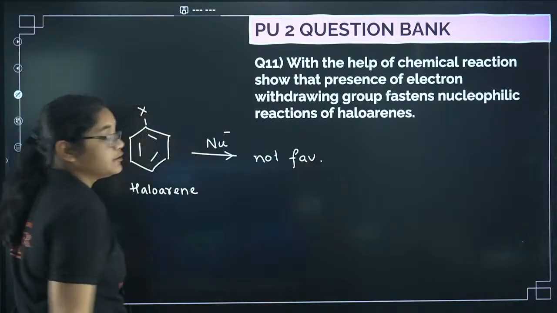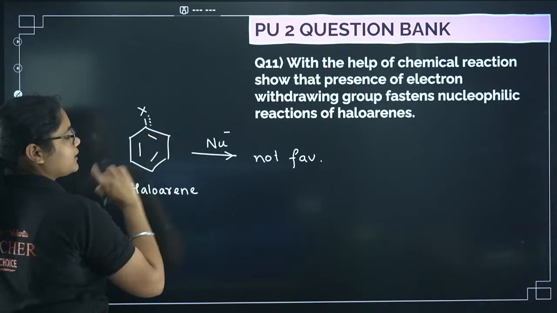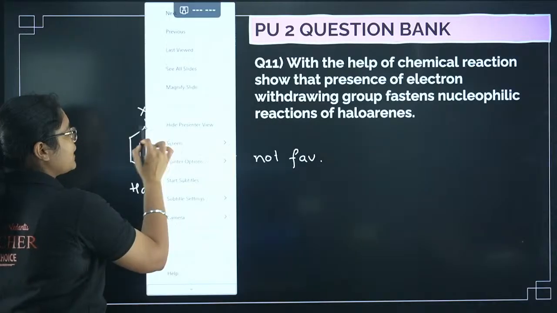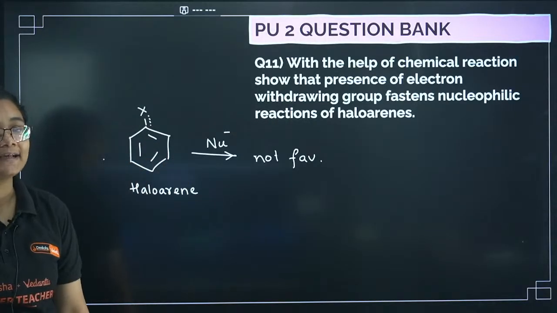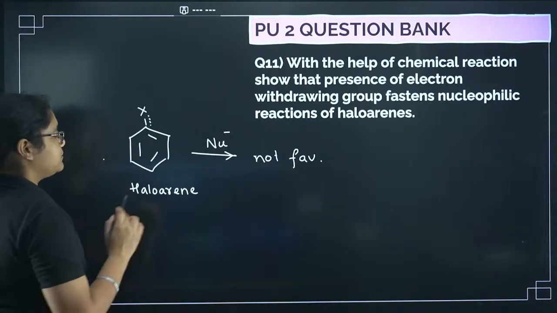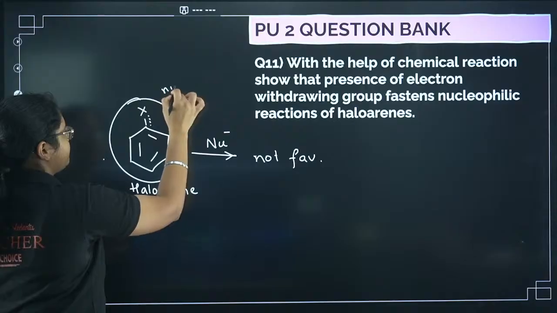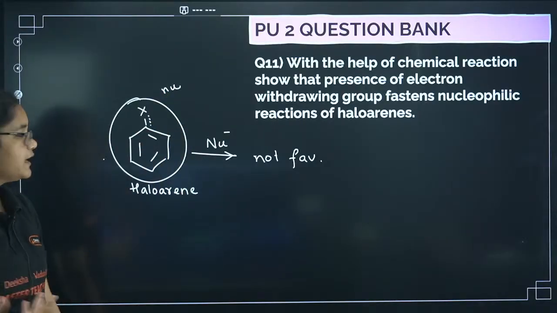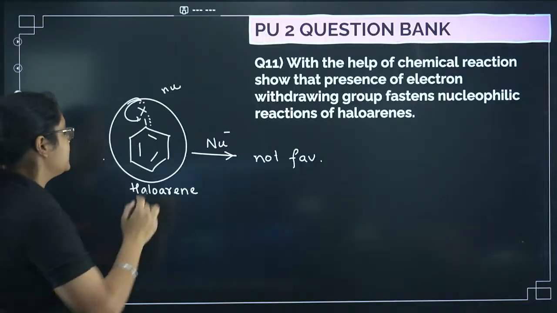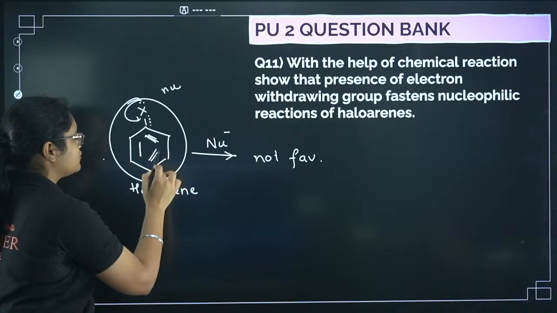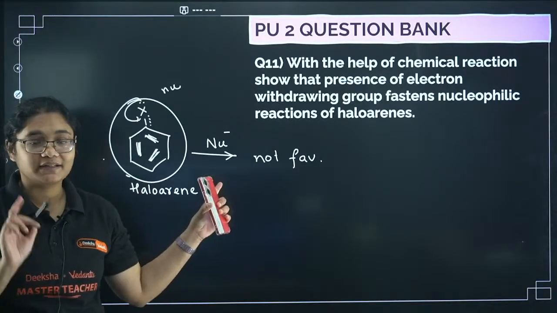Now what is the reason for that? We have three reasons you should be remembering. First reason, the partial double bond character. Second reason, the sp2 hybridized carbon. And third reason is the instability of the phenyl cation. Now basically, this ring itself is a nucleophile. Why? Because X is donating electrons, it is increasing the electron density, and these pi bonds are present, so that also makes the ring electron rich. So a nucleophile will not react with another nucleophile.